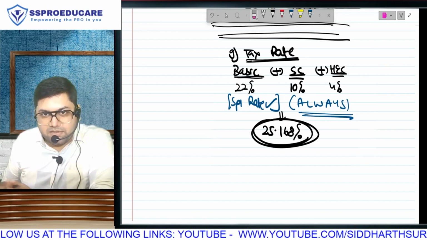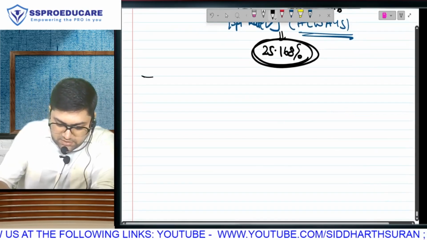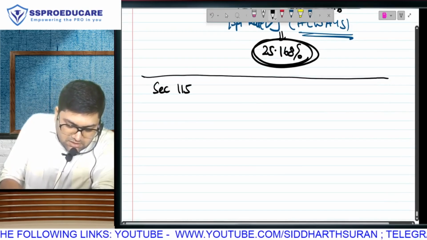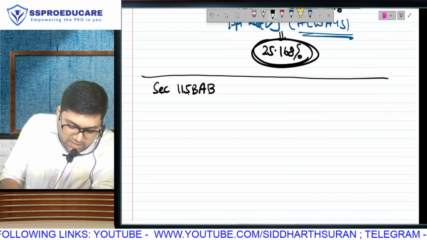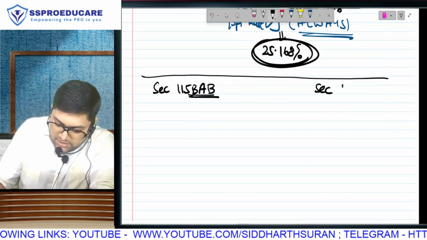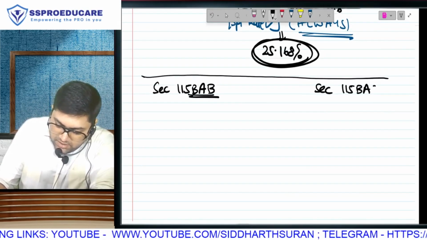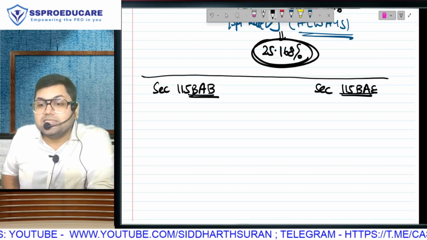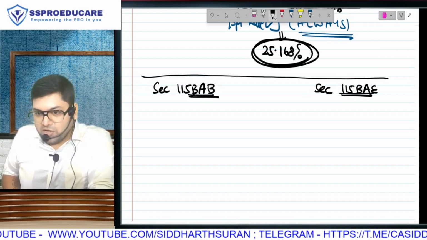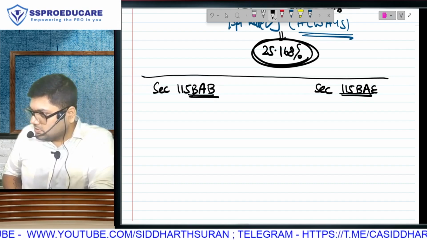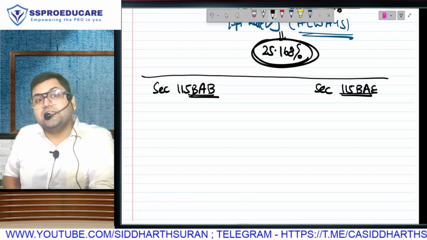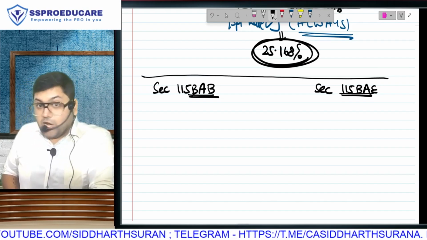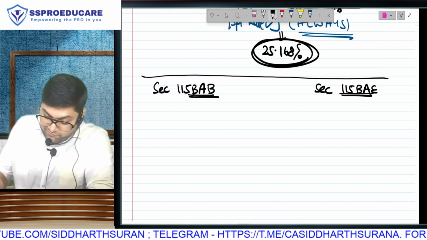Clear, everyone? Fantastic. So now we go to the last two sections: section 115BAB and section 115BAE. These two sections have been introduced as a tax incentive for manufacturers. And because these two sections are introduced as a bigger tax incentive, I want to start with that point first.